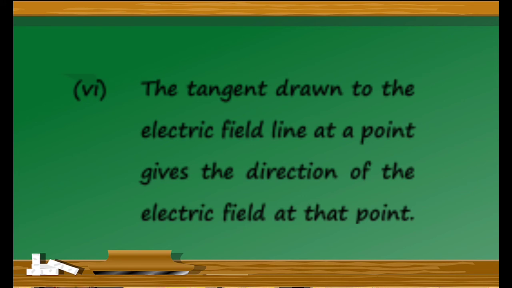Sixth property: the tangent drawn to the electric field line at a point gives the direction of the electric field at that point. This we already discussed. If we draw a tangent to the electric field line at a point, it gives the direction of the electric field at that point. This is the sixth property.